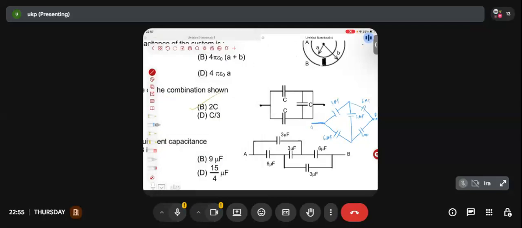Does this figure have any kind of symmetry? Did we give a name to that symmetry? This figure has a symmetry, right? What is the name of this symmetry? Diagonal symmetry. There is a diagonal symmetry here. 3 microfarad, 3 microfarad, 6 microfarad, 6 microfarad. We do have a symmetry in the figure, and the symmetry is a diagonal symmetry. Yes or no? Am I having a diagonal symmetry in the figure?